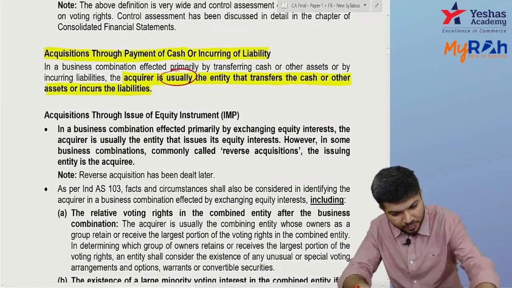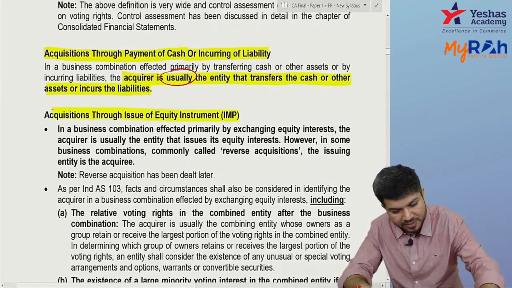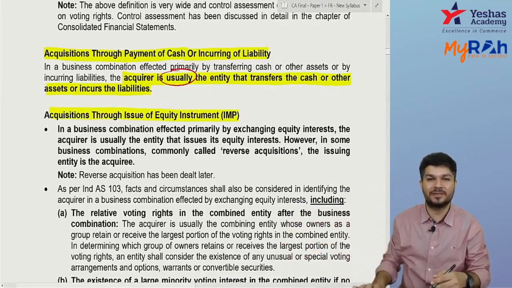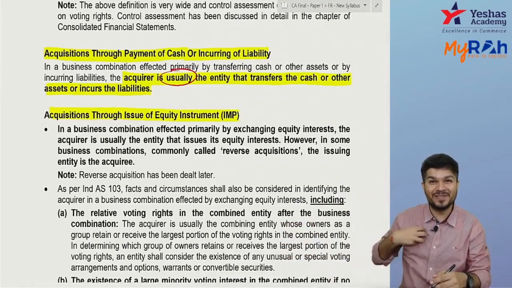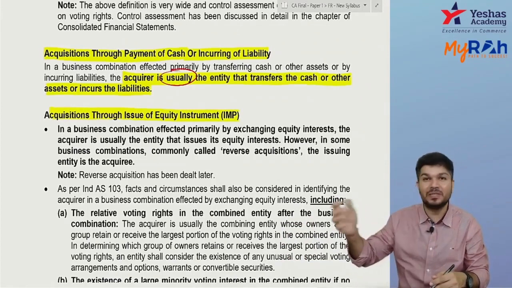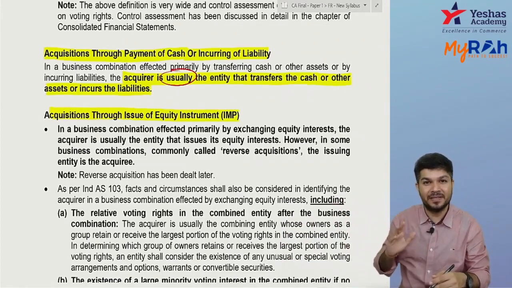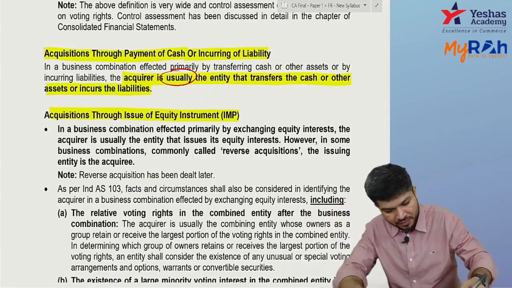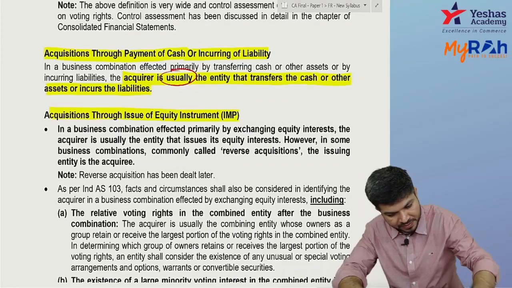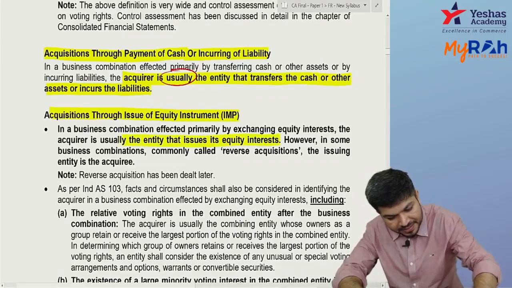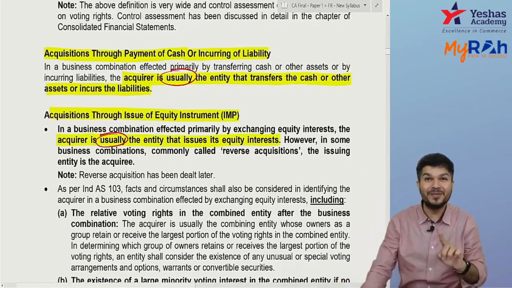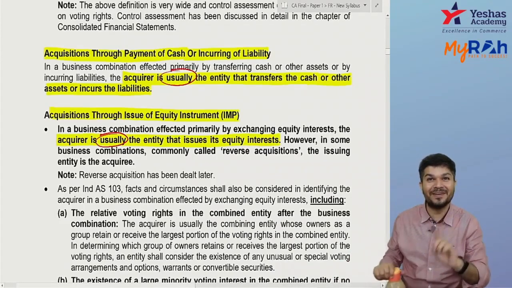Okay. If acquisition is through equity instrument, I acquire your business, I'm giving my equity shares. The acquirer is an entity which issues equity shares, so the acquirer is usually the entity that issues equity interest. Did you get it? Highlighting the word usually because it has a relevance.